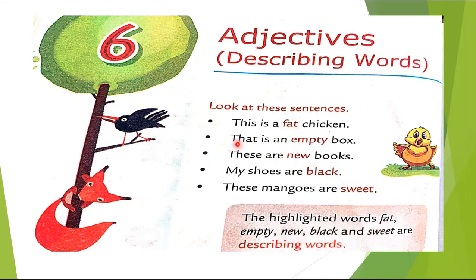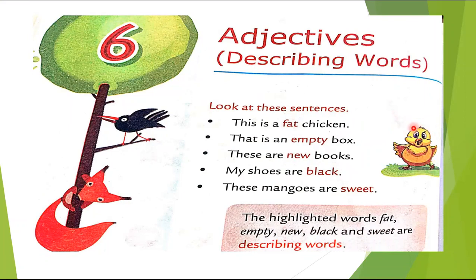As you can see here, the words fat, empty, new, black and sweet, these all are describing words. Why are these describing words? Because they describe nouns. For example, here chicken is a noun and we are describing this noun with the word fat. The chicken is fat.